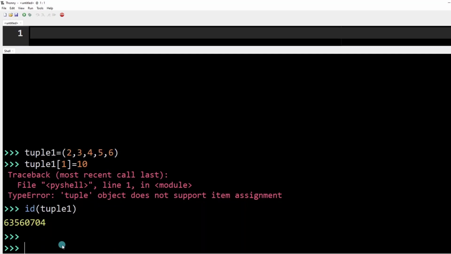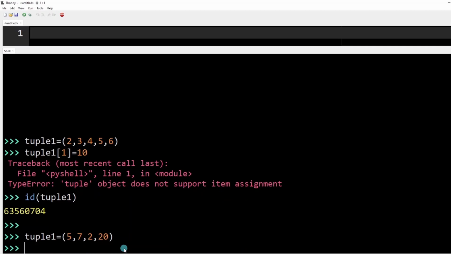So now I am going to create again a tuple1, okay, with different value 5, 7, 2, maybe 20. So now when I press enter, what is going to happen? I told you many times tuple is immutable, right? And we tried to change the value of a tuple and we got an error. So right now I'm trying to change the entire tuple with new values. So what is going to happen? So now when I press enter, you see I didn't get any error. Now you will have a confusion. Then how we can say tuple is immutable?